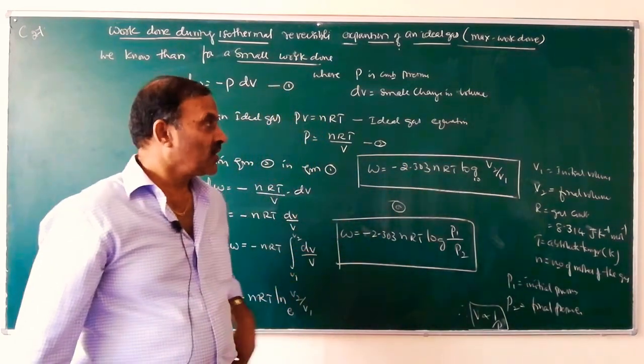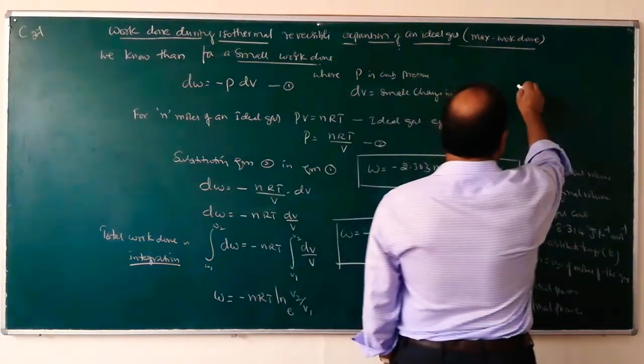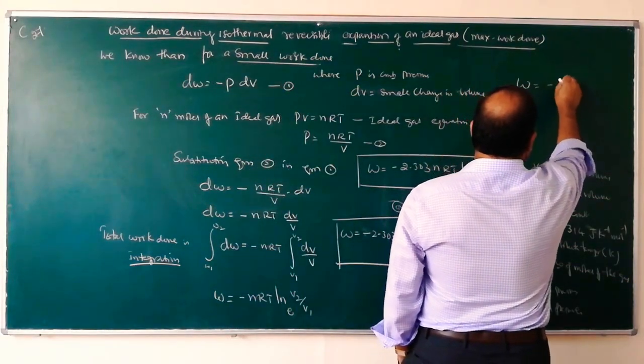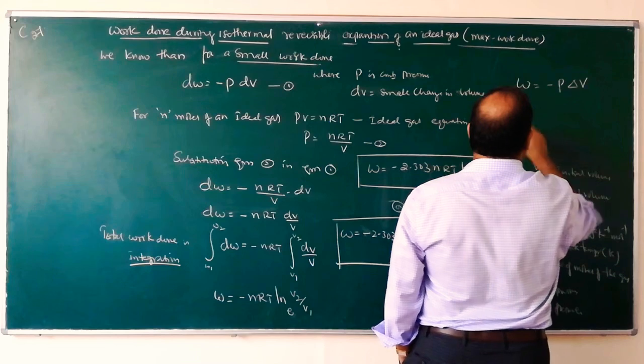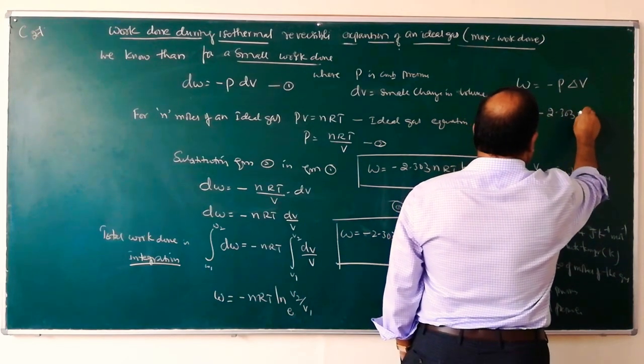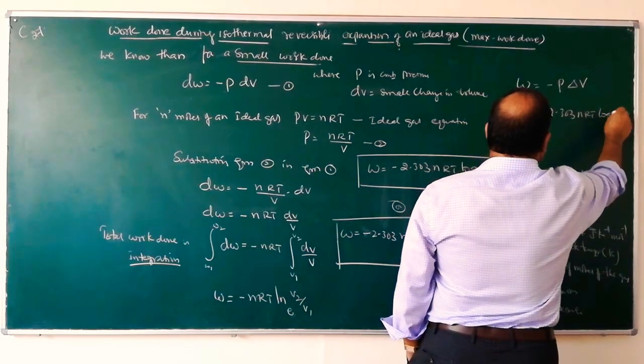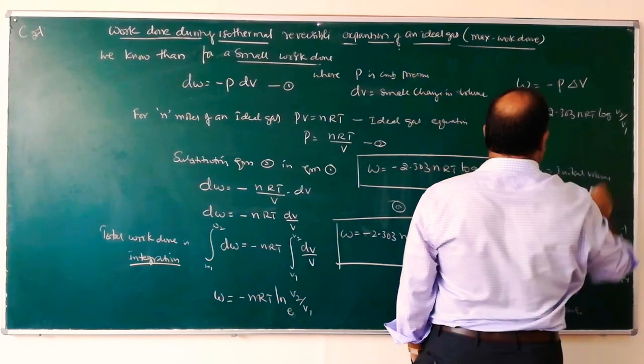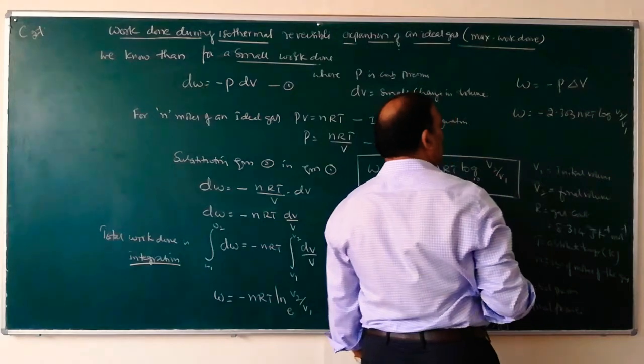So these two equations are very important: W equals minus P delta V, and W equals minus 2.303 nRT log V2 by V1 or P1 by P2.